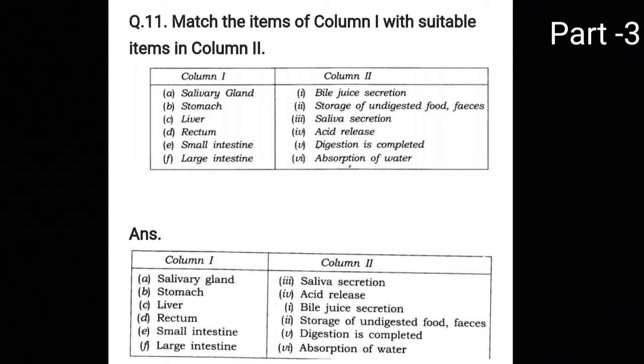Which acid? HCl acid. So stomach can be your acid release, fourth part, and your small intestine is your absorption of water, and in the large intestine digestion is completed, and the undigested food is expelled out from the body after absorption.